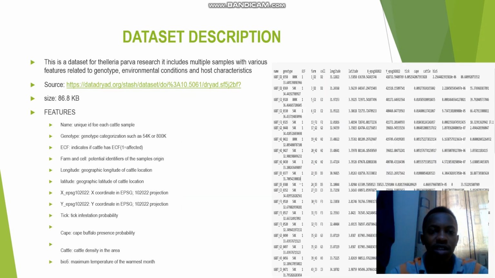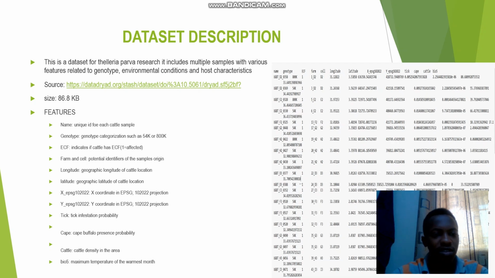Next, I'll be talking about the dataset description. This dataset was based on the research on the Theileria parva protozoan, and this research included multiple samples with various features like genotype, environmental condition, and host characteristics. And basing on that, that is what they used to make this dataset. The source is here, where you can copy the link and access the dataset, and the size is 86.8 KB. It is small. The features I can go through briefly.